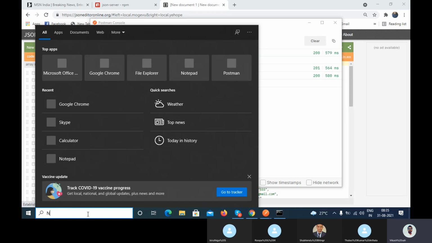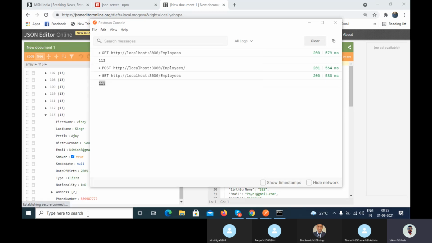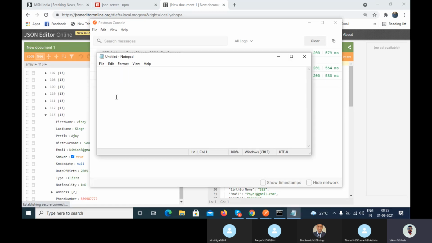Let me open the notepad. Let's suppose this is the zero element, zero index. This is one, two, three, four, five, six, seven, eight, nine.